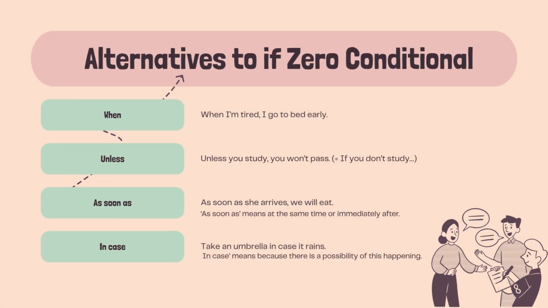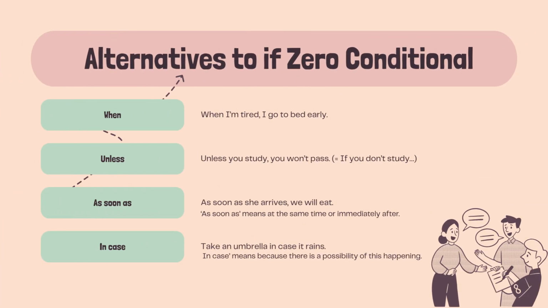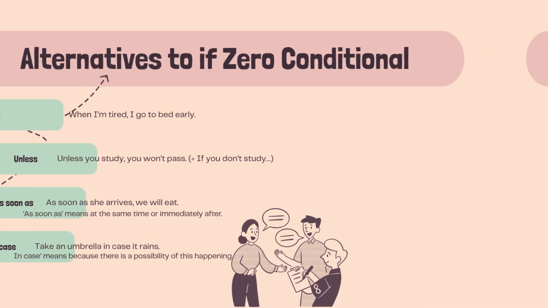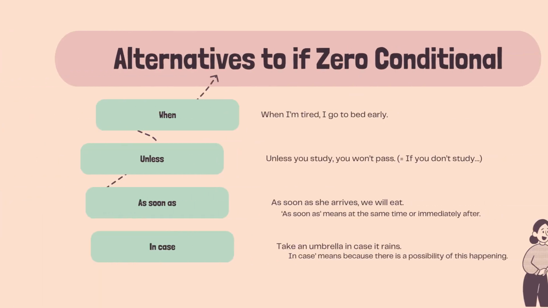Alternatives to if, 0 conditional. When I'm tired, I go to bed early. Unless you study, you won't pass. Equals: if you don't study, you won't pass.